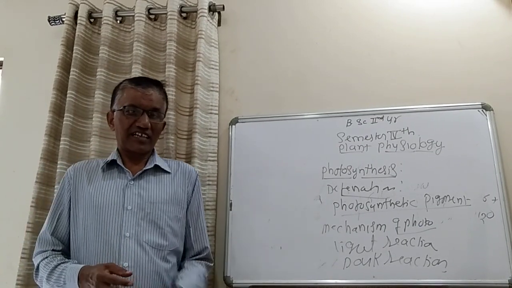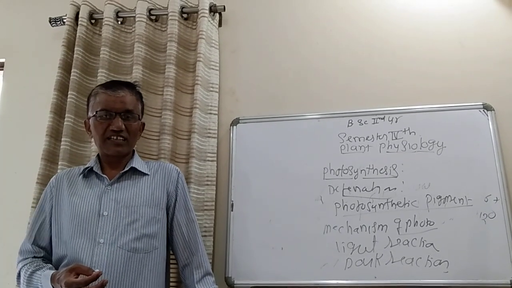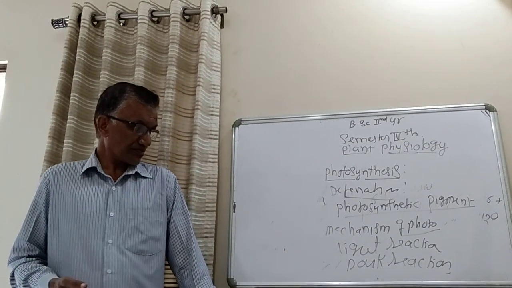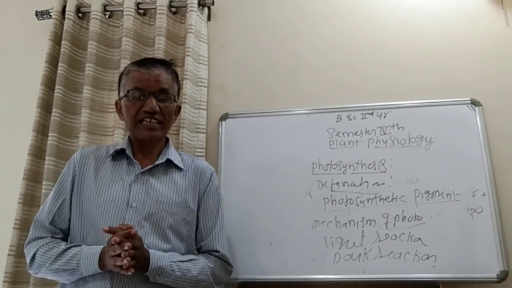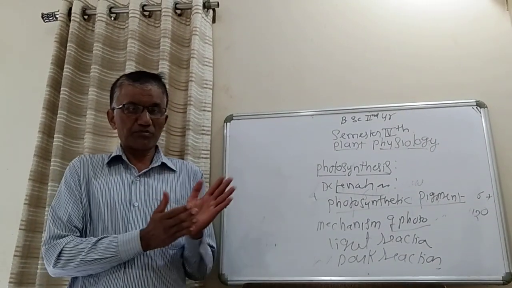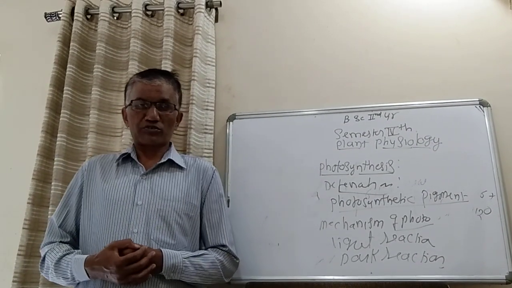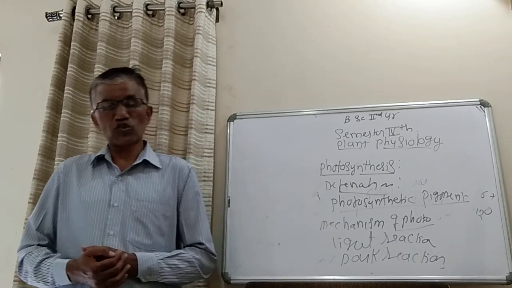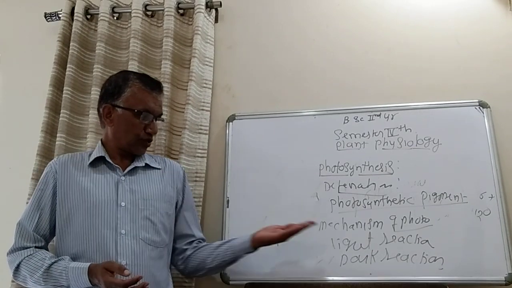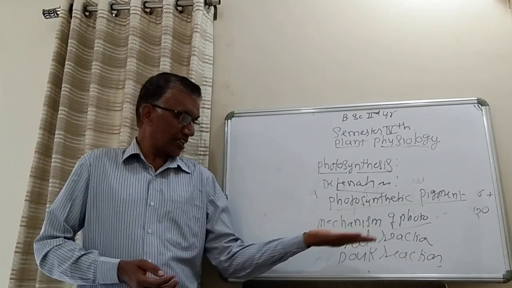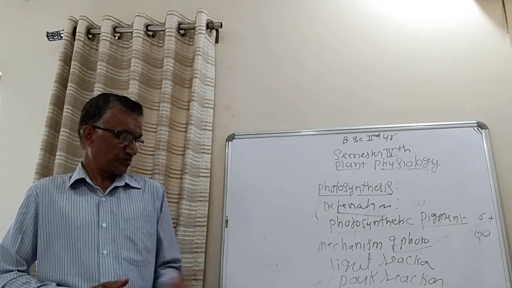They are very big topics. Stepwise reactions are there, and how the ADP which is present in the plant cell gets converted into ATP molecules. The main purpose of light reaction is to synthesize ATP molecules, and these ATP molecules are useful for the second phase of photosynthesis, that is dark reactions, also called Melvin-Calvin reactions. These ATP molecules are utilized in the fixation of carbon dioxide during dark reactions.